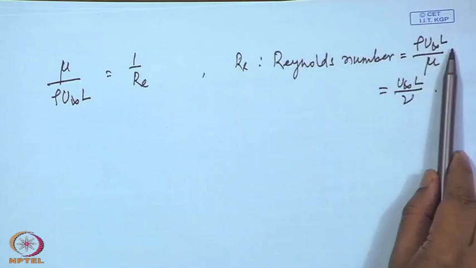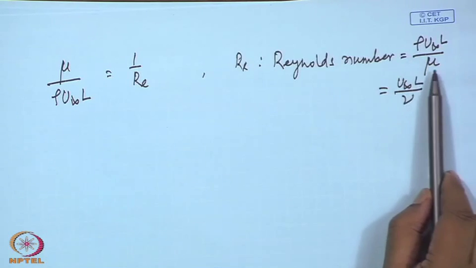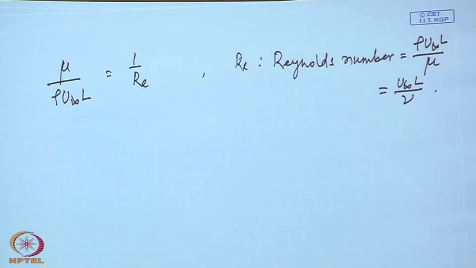So, that coefficient of viscosity is of the order of 10 to the power minus 5. U infinity and L are large, rho is small, but mu is of the order of 10 to the power minus 5. As a result, Reynolds numbers for the practical aerodynamical problem are of the order of 10 to the power 7, 10 to the power 8 and so on, which is extremely large, and inverse of it is practically 0. So, in most of the aerodynamics perhaps we can neglect the viscous term.